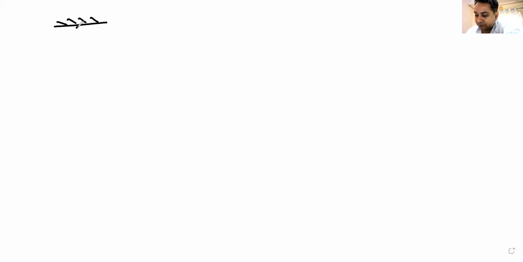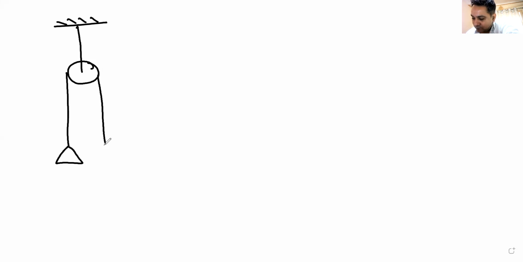Draw a diagram. This is my pulley. This is my pan, and this is my mass. This is M. This is M. And this one strikes it with a velocity v. This is before collision what was happening. Now let me draw the impulses here.